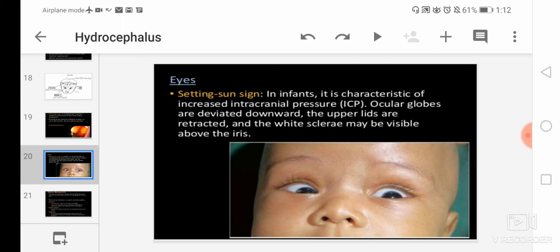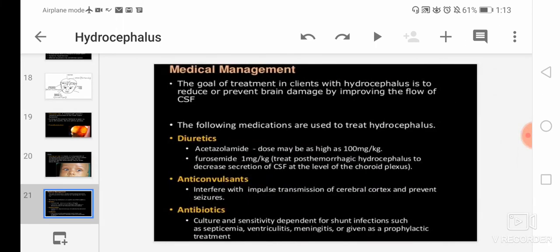Now next we will go to medical management. In management, we will see three things: medical management, surgical management, and nursing management. In medical management, the goal of treatment in a client with hydrocephalus is to reduce or prevent brain damage. It is very important. How will we reduce or prevent brain damage? By improving the flow of cerebrospinal fluid.